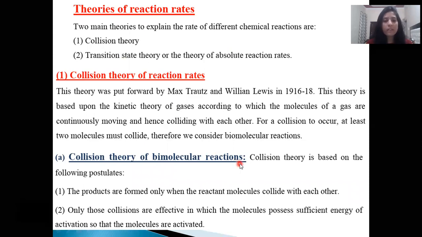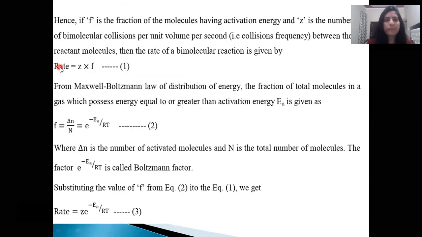It is based upon two postulates. First is the products are formed only when the reactant molecules collide with each other, and the collision must be effective only when they possess sufficient energy of activation. Hence, if F is the fraction of molecules having activation energy EA and Z is the number of bimolecular collisions per unit volume per second between the reactant molecules, then the rate of a bimolecular reaction is given by rate is equal to Z into F.